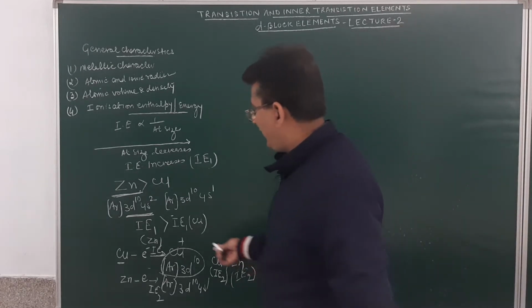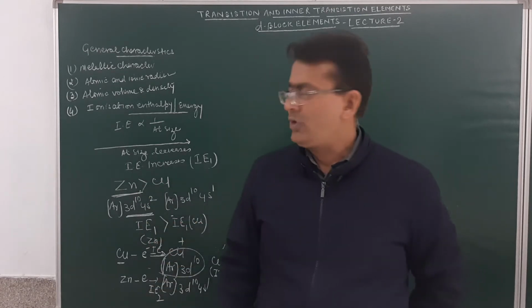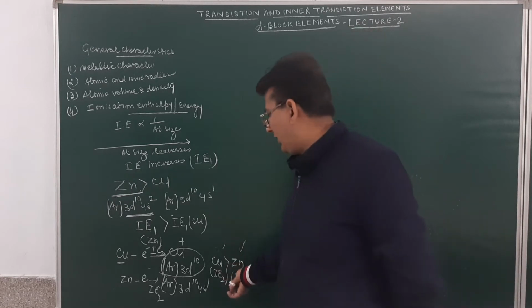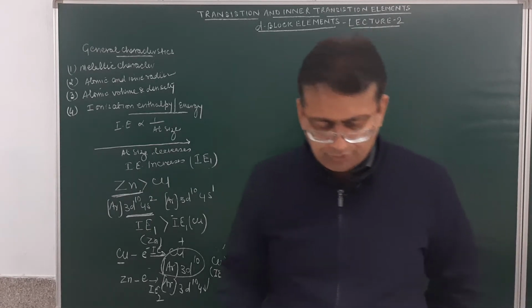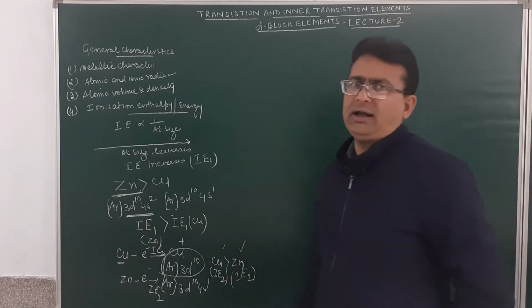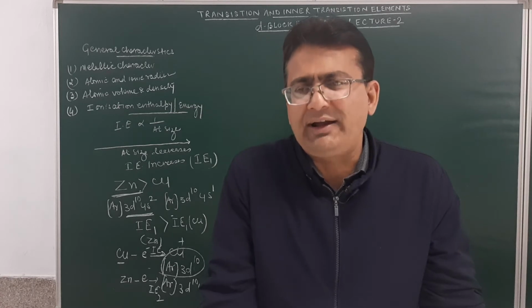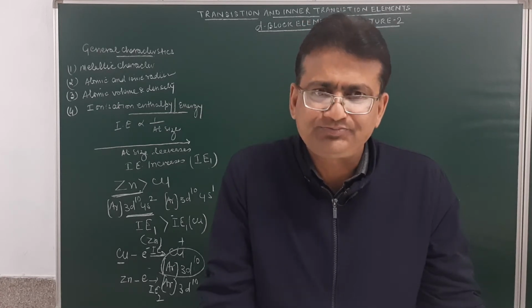So, in the beginning the first ionization energy of zinc is greater than copper due to the stable configuration of zinc. But the second ionization energy of copper will be greater than zinc due to the stable configuration of copper. Am I clear? Along the series, the ionization energy slightly goes on increasing because the atomic radii goes on decreasing.